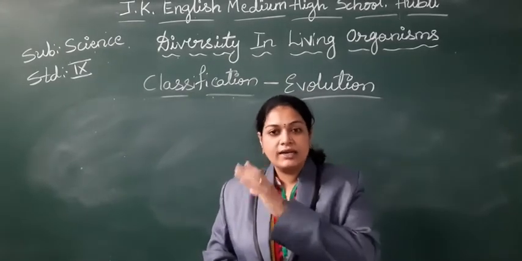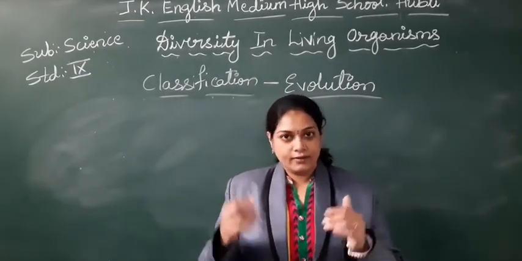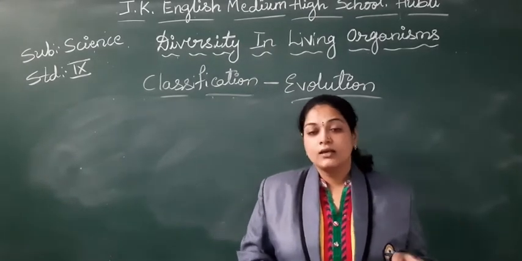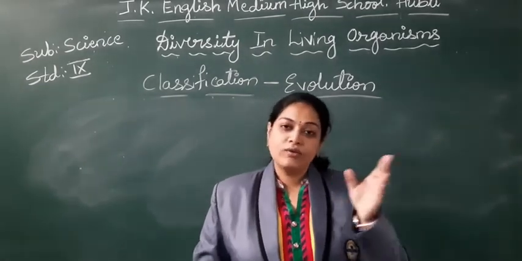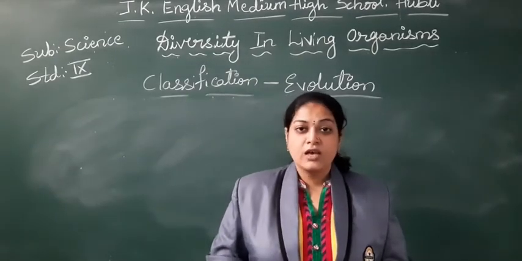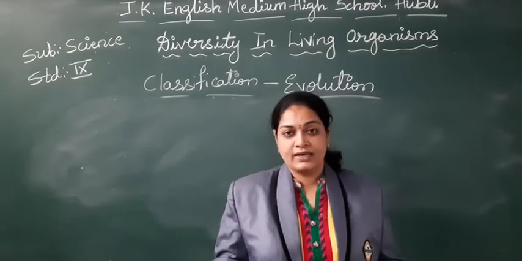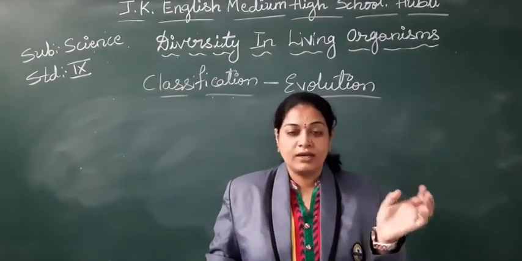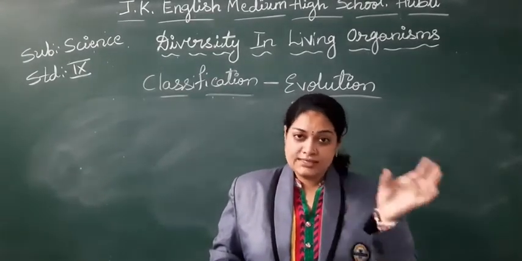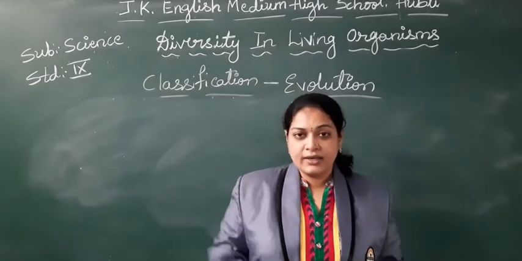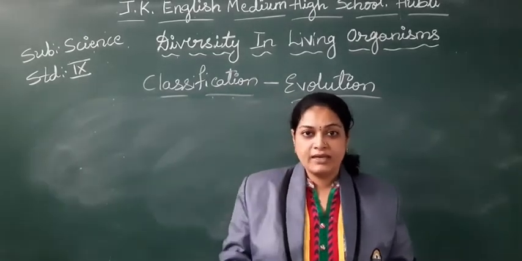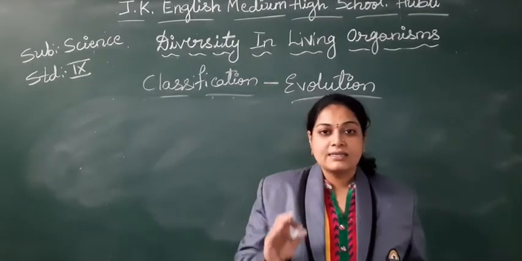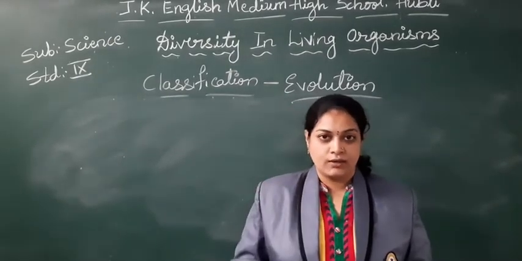So gradually it has changed, and at present we find this type of human beings. Like that, with the organisms, we find so many changes. So they thought of taking those earlier characteristics and present ones, checking the similarities and differences, and making the groups of the organisms. That is called classification and evolution.